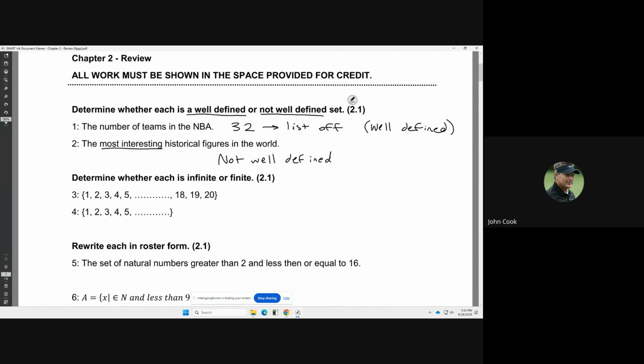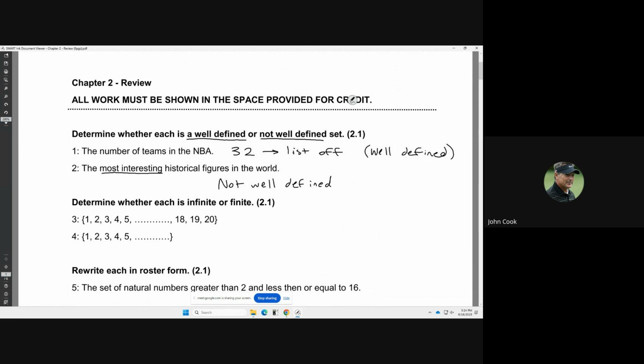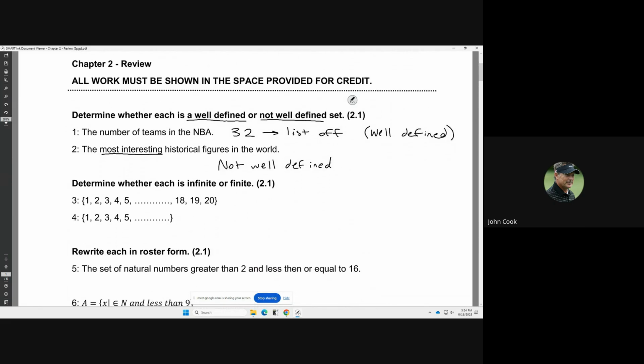Now the test that you guys are going to see for chapter 2 is going to be multiple choice. So one of the options would be well-defined, one of them would be not well-defined. You just select well-defined for the right one, not well-defined for the other one. Determine whether each is finite or infinite. This again would be multiple choice, one or the other. Finite means that it has a distinct end to it. Infinite just means that it keeps going on and on and on forever.